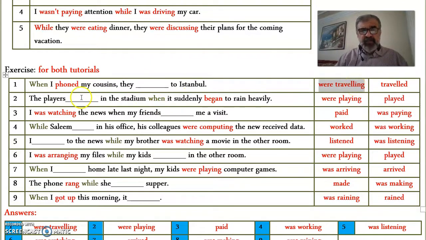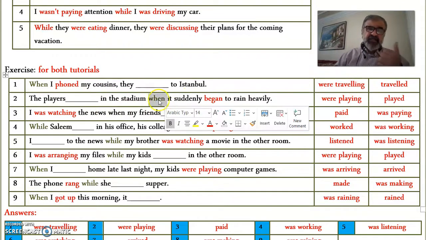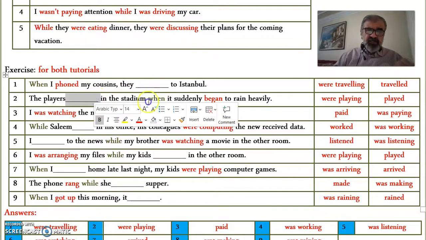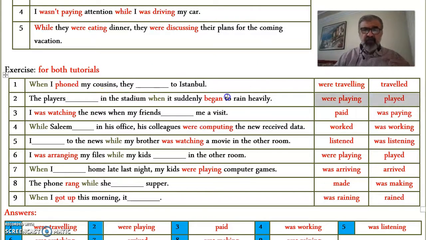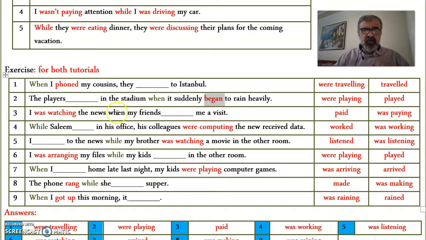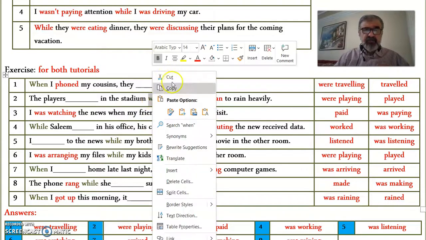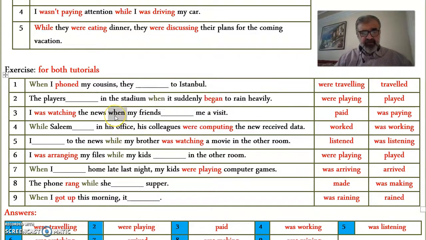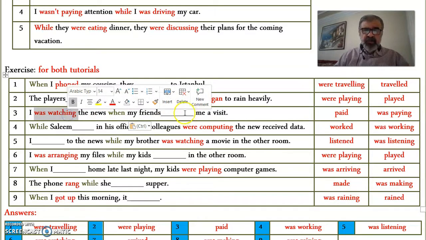The players in the stadium were playing, when it began to rain heavily. When is preceded by the long action, followed by the short action.